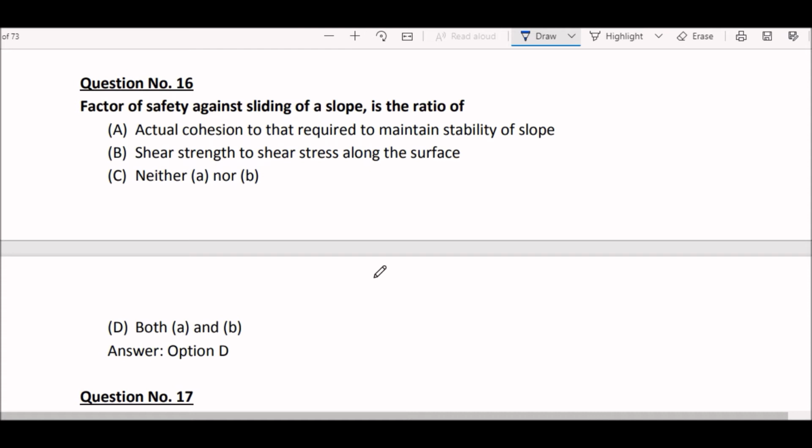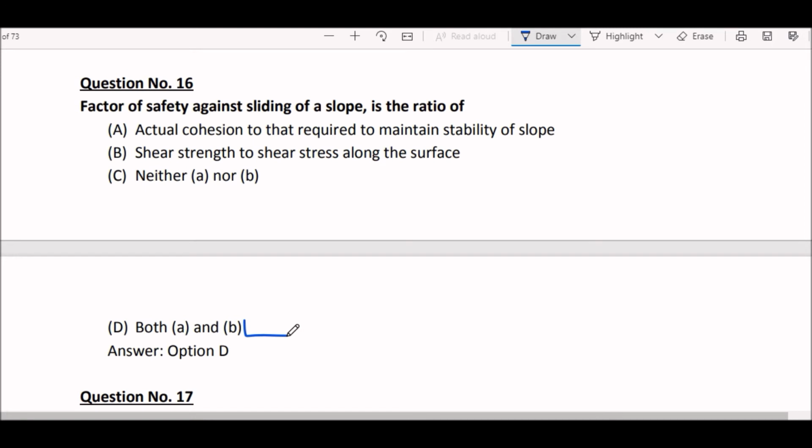Factor of safety against sliding off a slope is the ratio of option A, actual cohesion to the required to maintain stability of slope. Option B, shear strength to shear stress along the surface. Option C, neither A nor B. Option D, both A and B. So here the right answer is option D, both A and B.